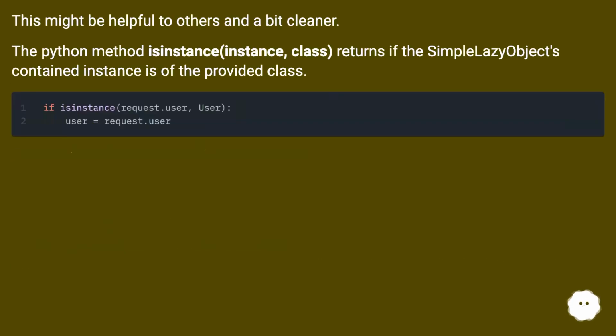This might be helpful to others and a bit cleaner. The Python method isinstance returns if the SimpleLazyObject's contained instance is of the provided class.